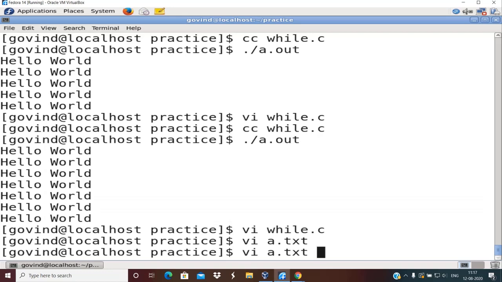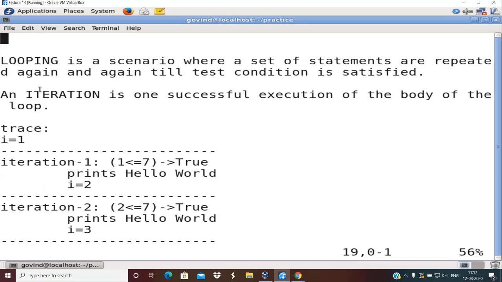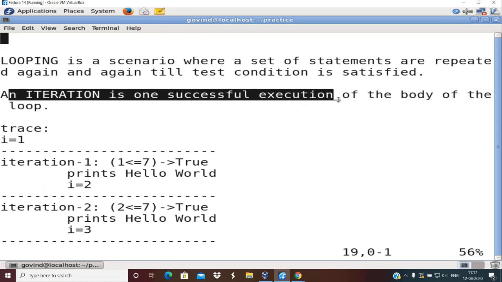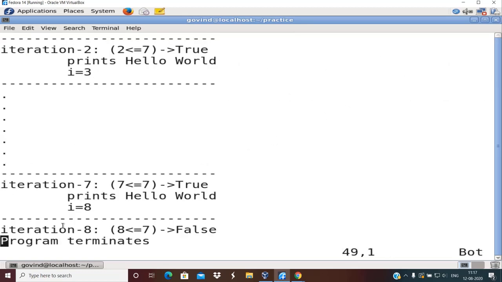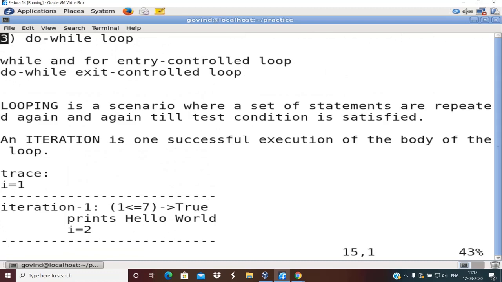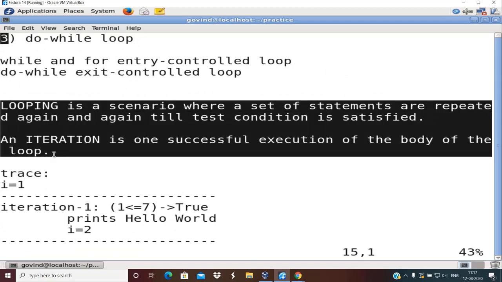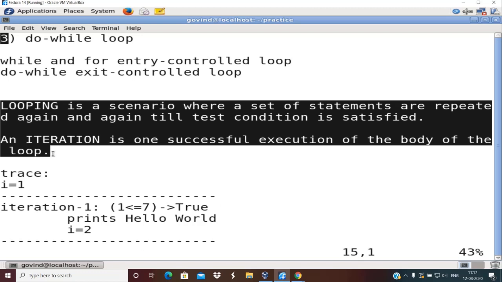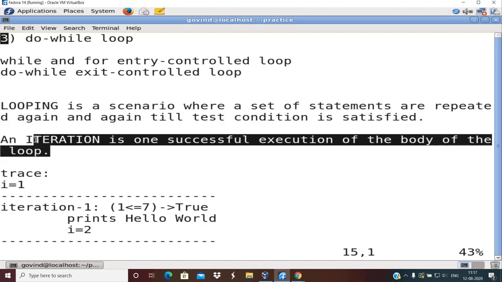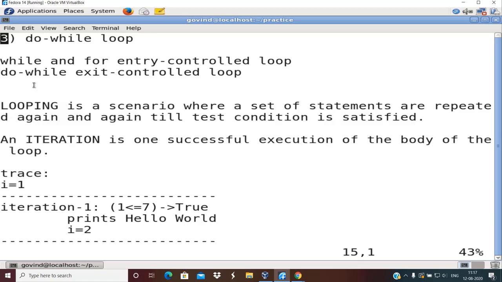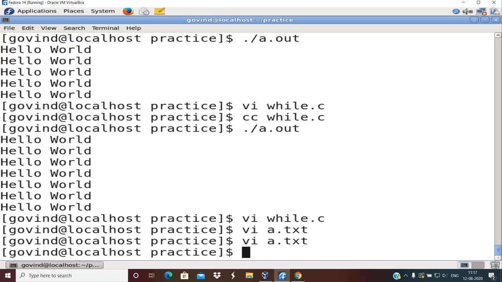An iteration is one successful execution of the body of the loop. Here in iteration number 8, there is no execution of the body of the loop. Hence, iteration 8 is not available for the program. So please remember this fact while solving any programs on loops. If you can remember these two aspects, it will really help you in writing the program, or when the solution is discussed for assignments by respective faculties. It will help you understand those programs in a better way. Okay, fine. So now we are done with the while loop.